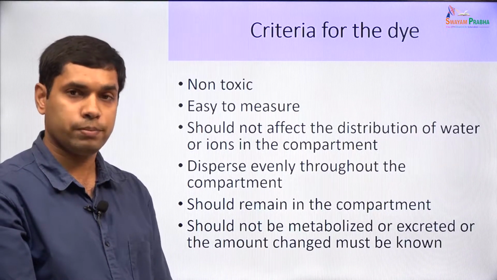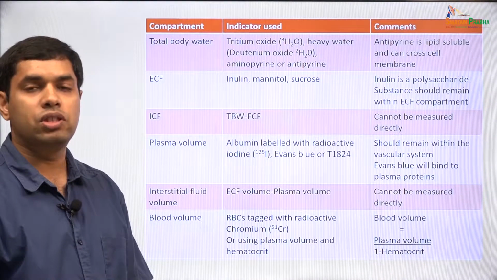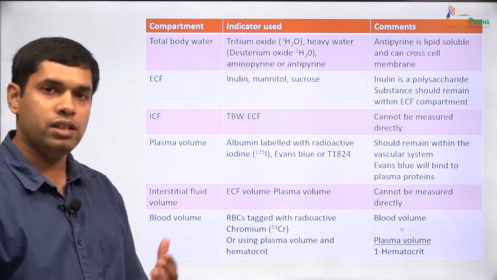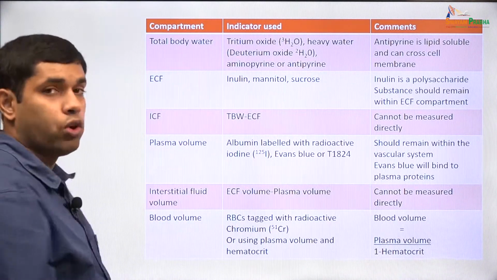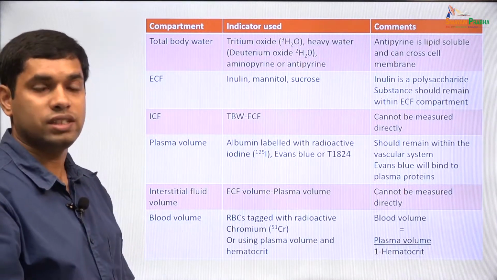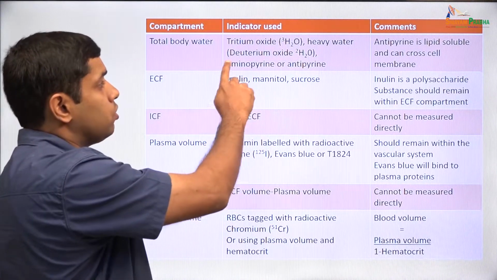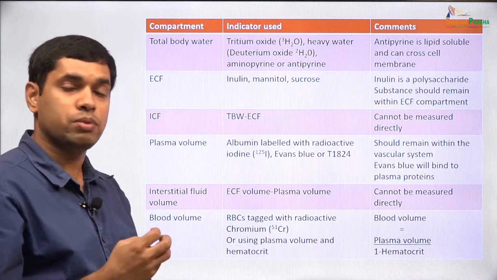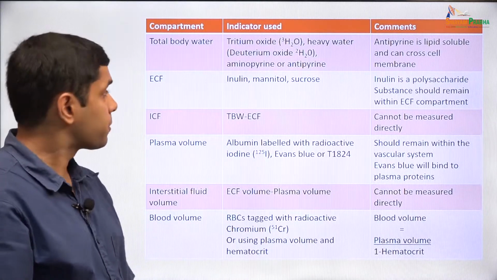So these are some of the criteria if we have to use a particular compound or a particular dye for measuring body fluid spaces. Now this tabular column describes the various compounds that are used to measure the different body spaces. Let's take a look at them. If we want to measure the total body water, we have to identify some compound that will pass into all the water that is there in the body. So, compounds that are used for that are tritium oxide, deuterium oxide or heavy water, and aminopyrine or antipyrine. So, these are substances whose volume of distribution is the total body water.